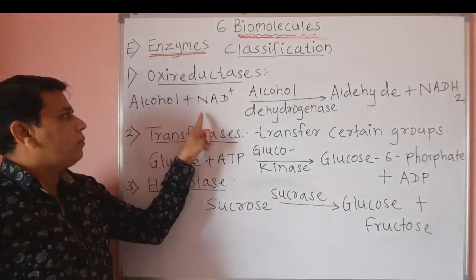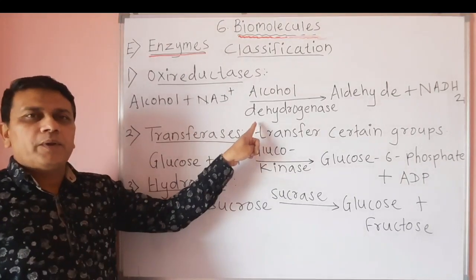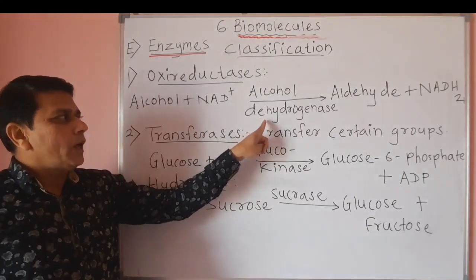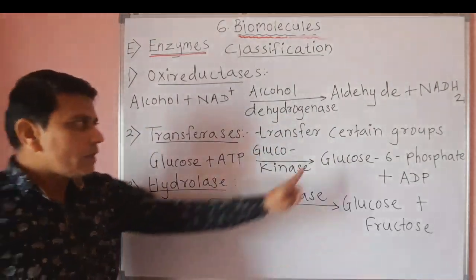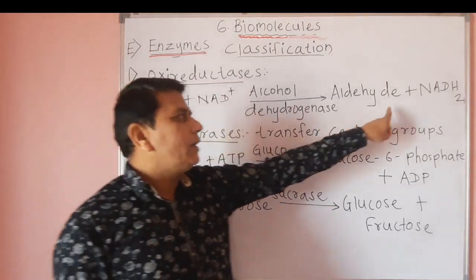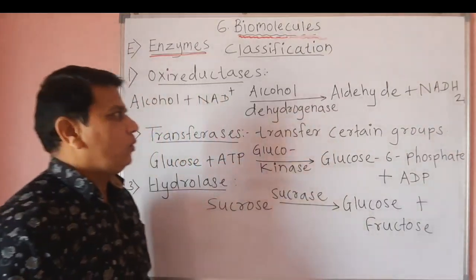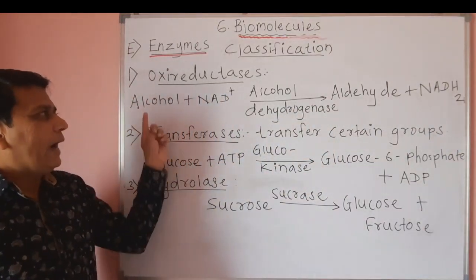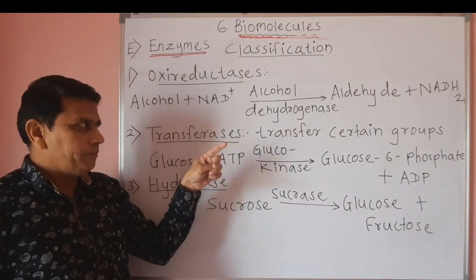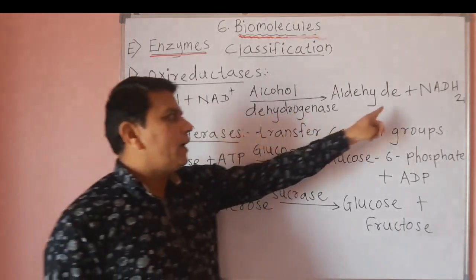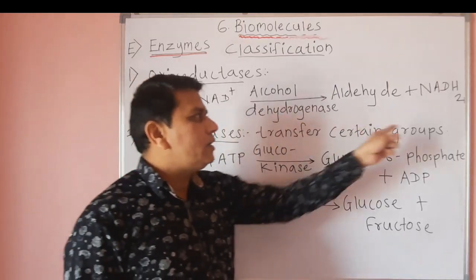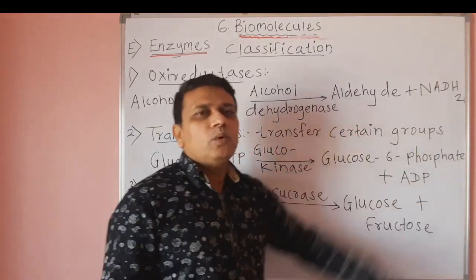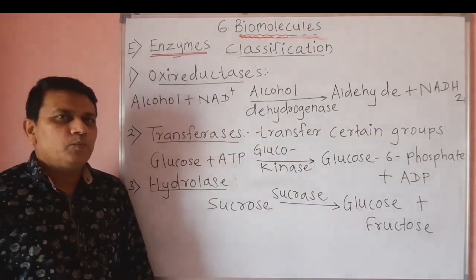When alcohol combines with NAD in presence of the enzyme alcohol dehydrogenase, then aldehyde and NADH2 are produced. That means hydrogen is removed and it gets added to NAD, and NAD is reduced to NADH2.